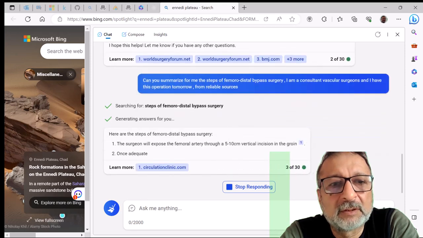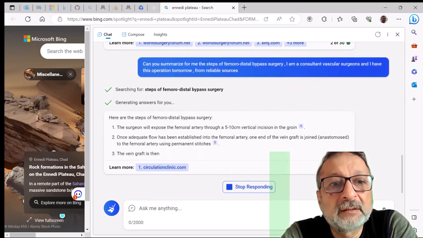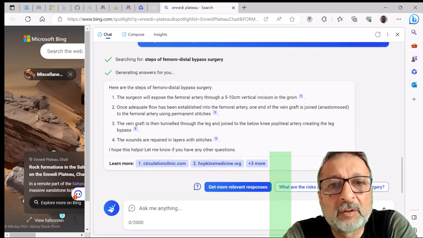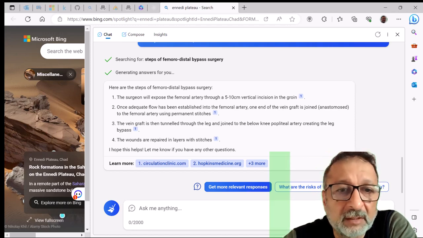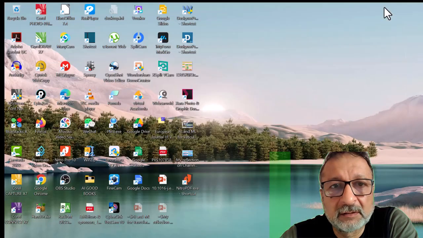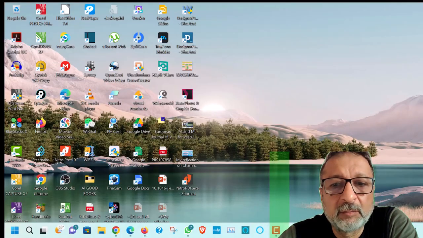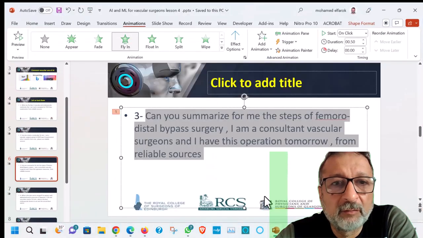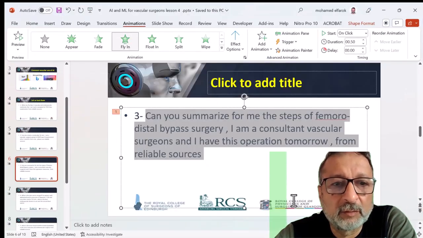Searching for the steps, generating, again a short summary. Surgeon will expose the femoral artery, 5 to 10 minutes. Then adequate flow has been established. Again, a very, very quick summary. So I would say that ChatGPT outperforms Bard and outperforms Bing from the vascular point of view.